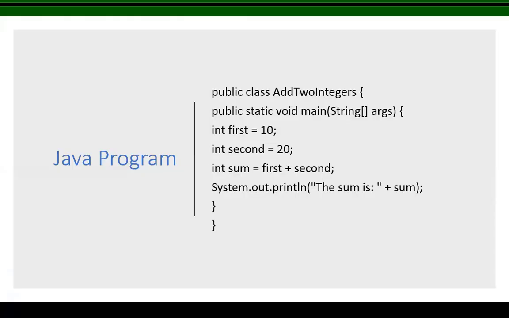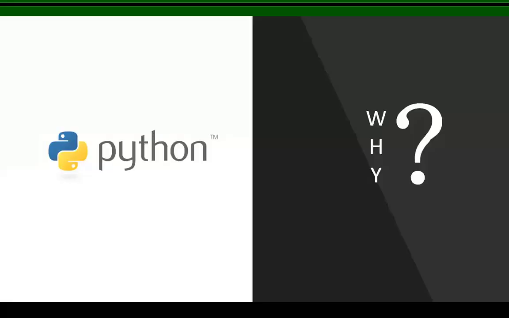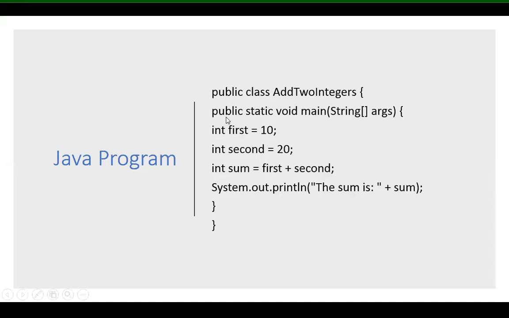Yes, sir. See, in the Java program, how many lines are needed? Public class AddTwoIntegers. This is the class name. Public static void main. Next, int first is equal to 10, int second is equal to 20, int sum is equal to first plus second, System.out.println, closed brace, closed brace.